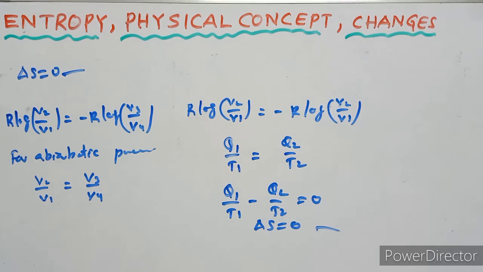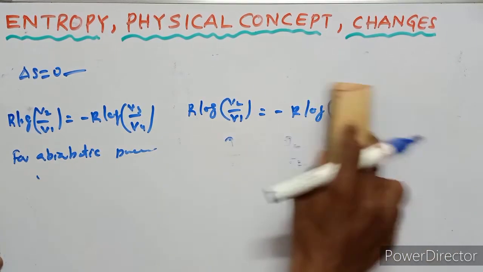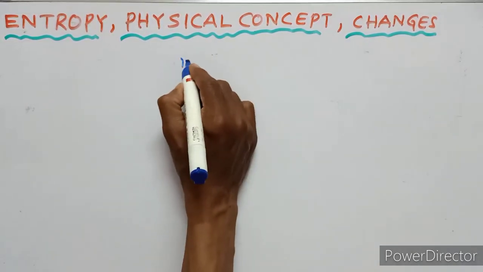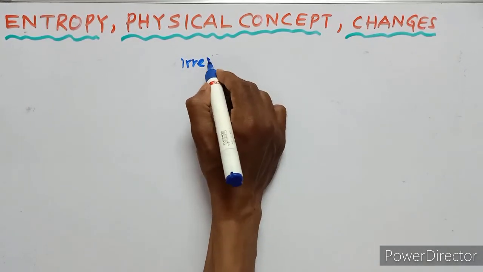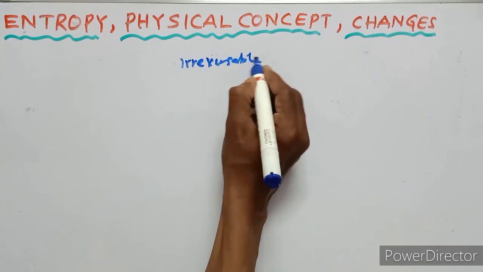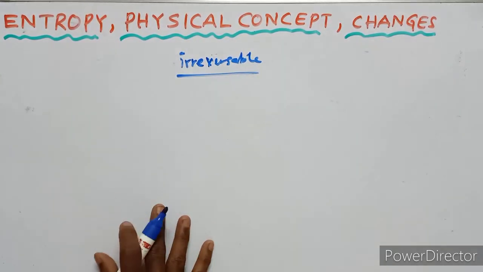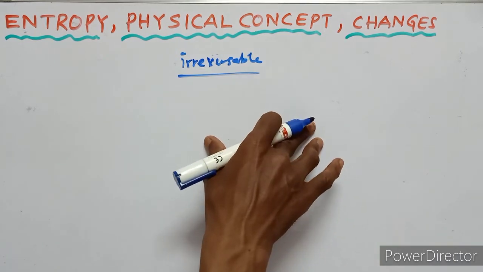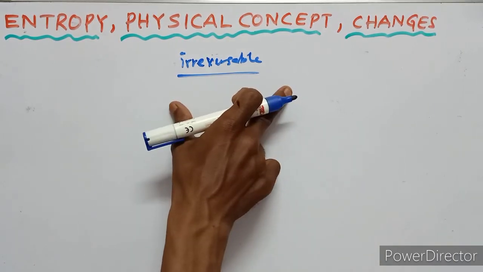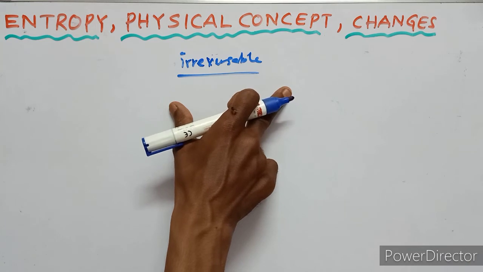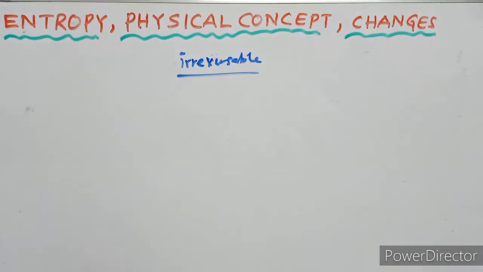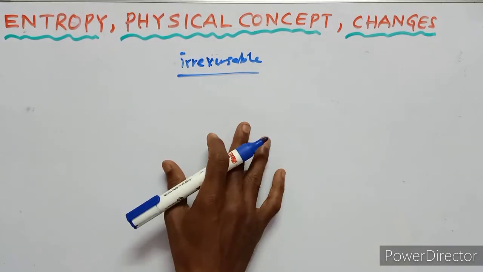Now we have to discuss the change in entropy in an irreversible process. For an irreversible cycle, the efficiency is less than that of a reversible cycle operating between the same temperatures, as in Carnot's theorem.